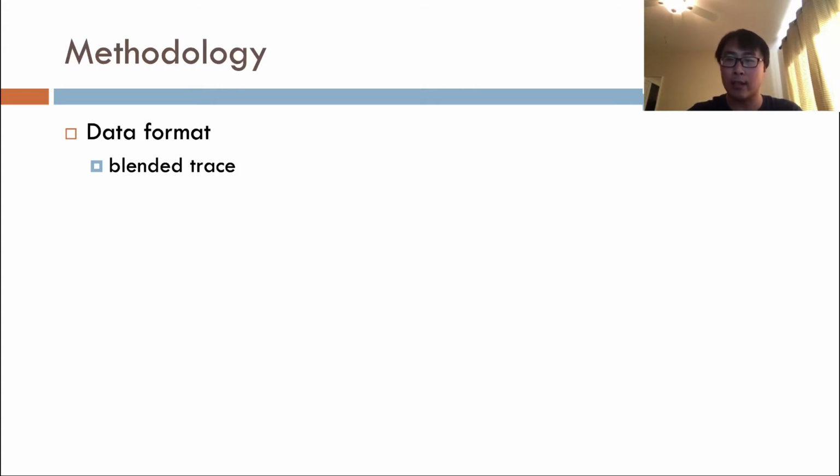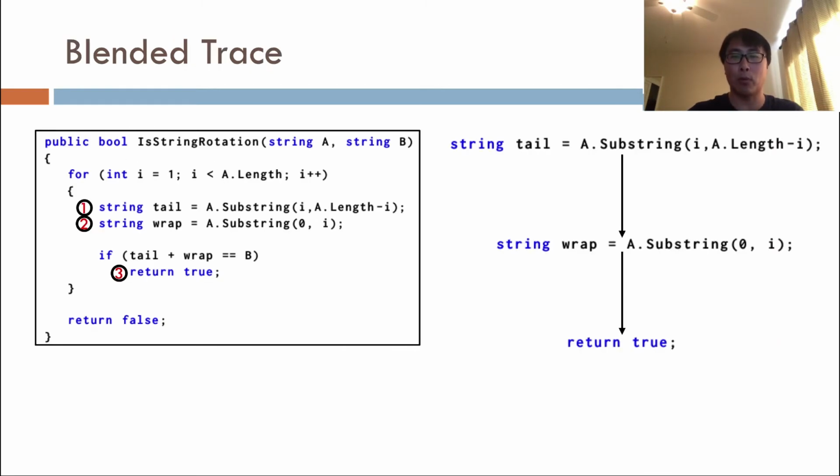Given our insights, the methodology easily follows. Let's start with the data format. We have given a formal definition of blended trace in the paper. Here I will just use some examples to illustrate. Given a program on the left, we perform symbolic execution to obtain a number of program paths. Let's take a simple path on the right as an example, which executes statements 1, 2, and 3.